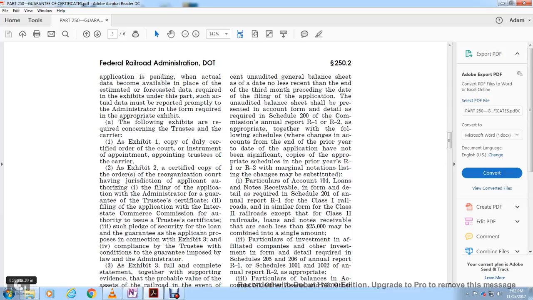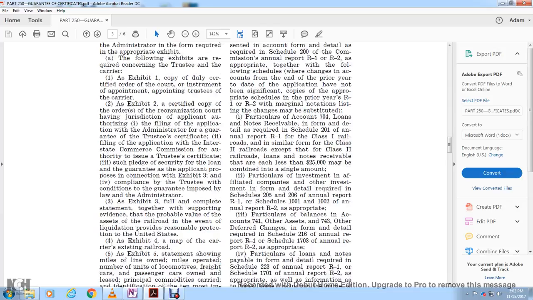for the purpose of connection with exhibits 3 and 4, the compliance of the trustee with the conditions of the guarantee imposed by the law and under administration. Exhibit 3: a full and complete statement, together with supporting evidence, of the probable value of the assets of the railroad in the event of liquidation, providing reasonable protection of the United States.